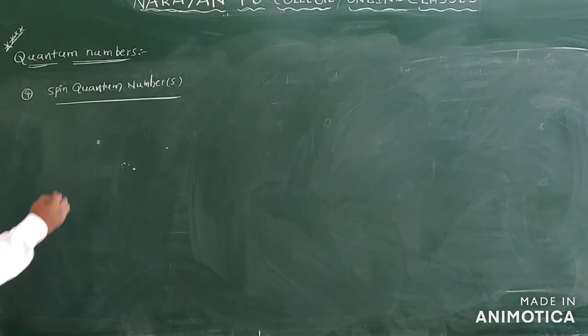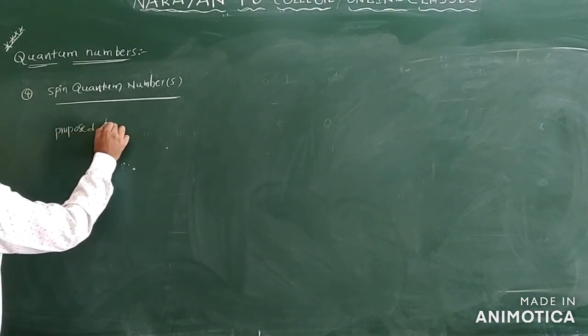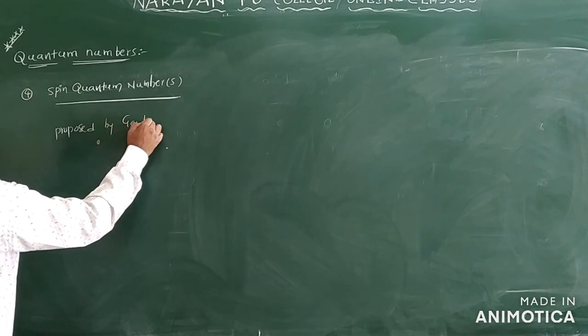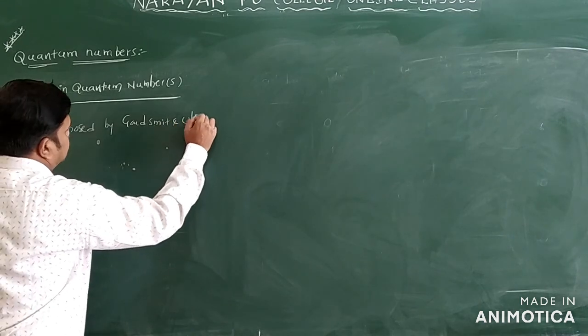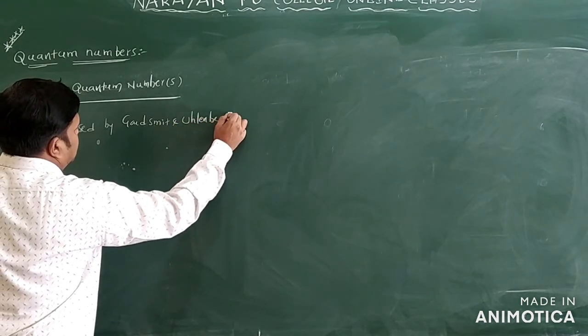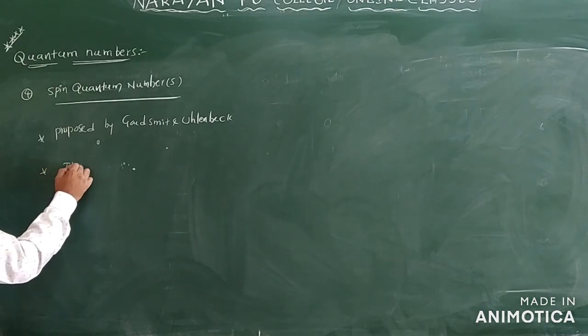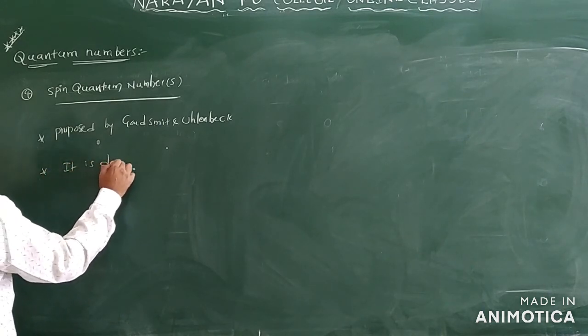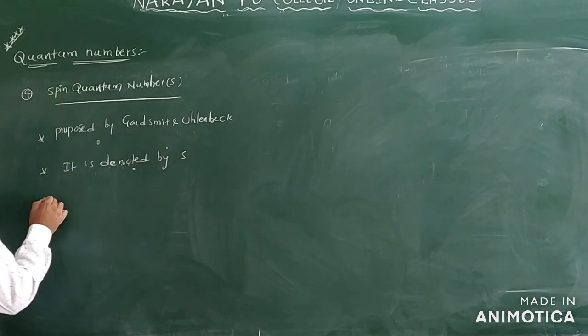The next one we have is the spin quantum number. The spin quantum number was proposed by Goudsmit and Uhlenbeck. It is denoted by S only.